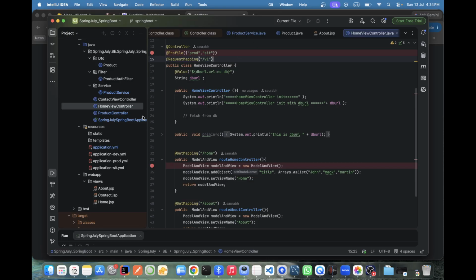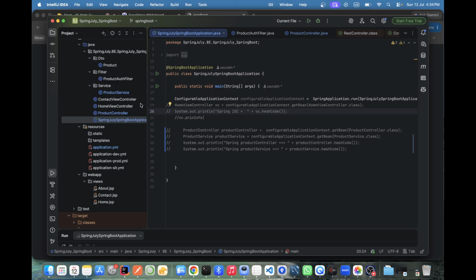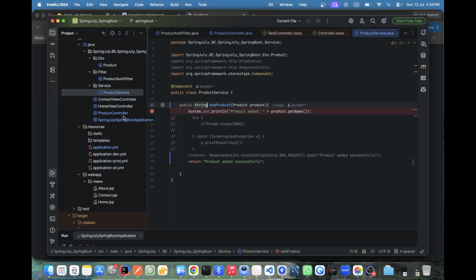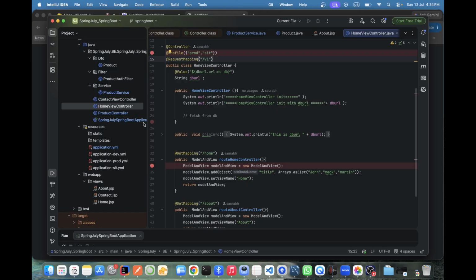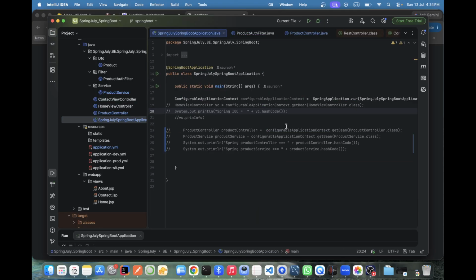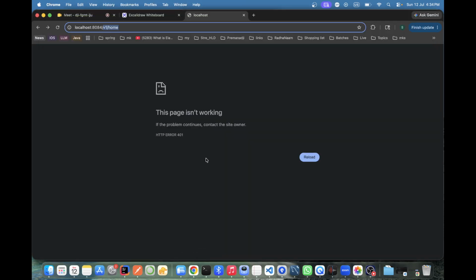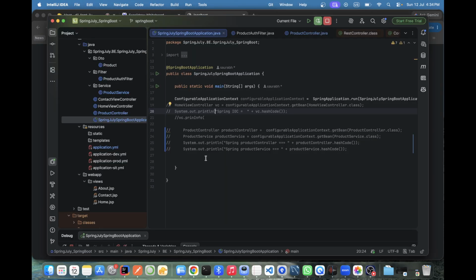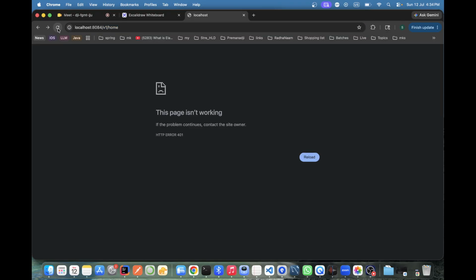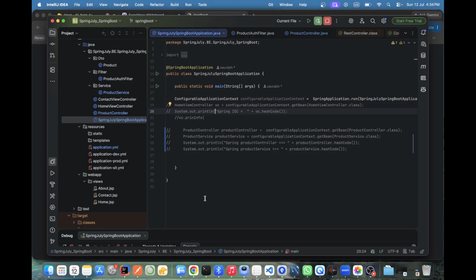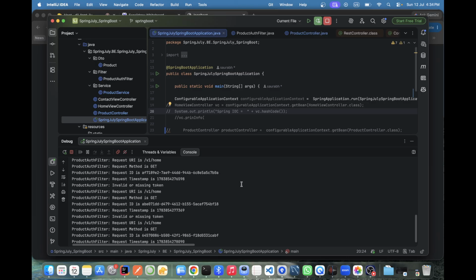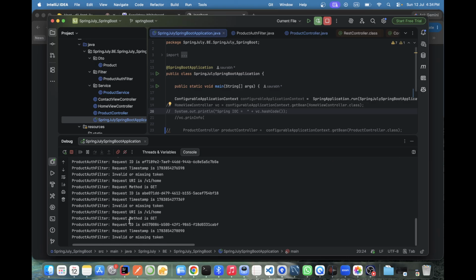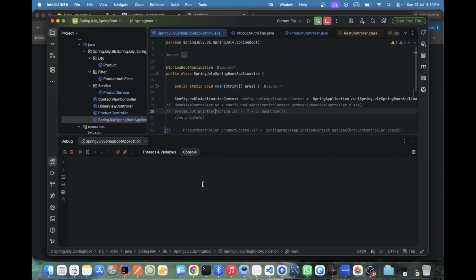Let me add a breakpoint, then we will see. Wait, it's not even triggering. What happened?